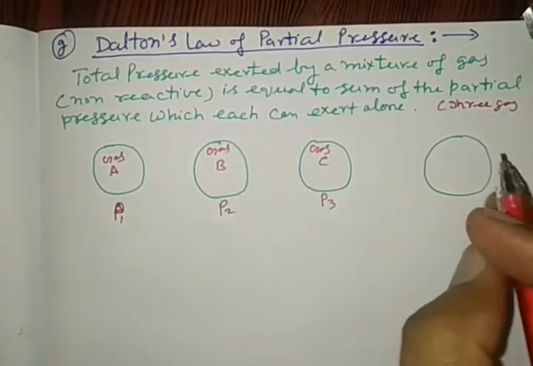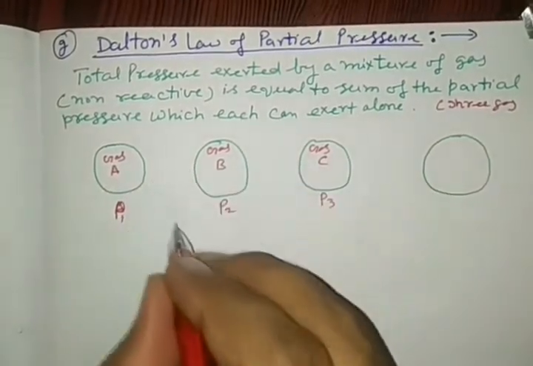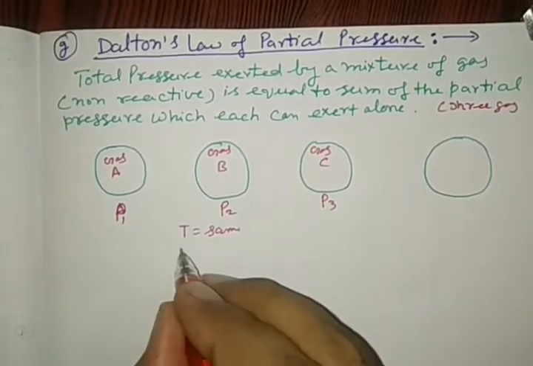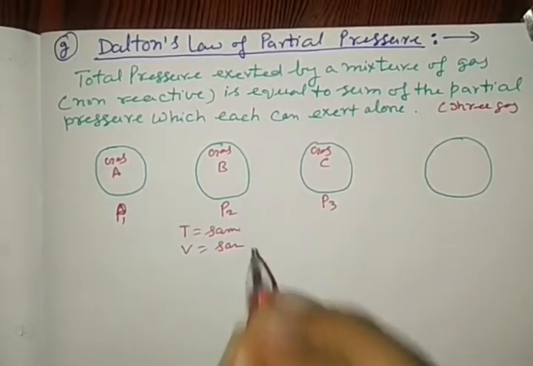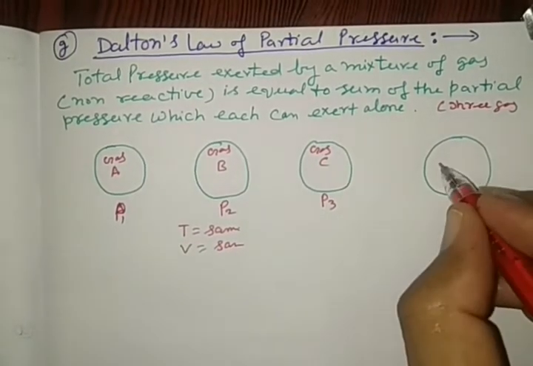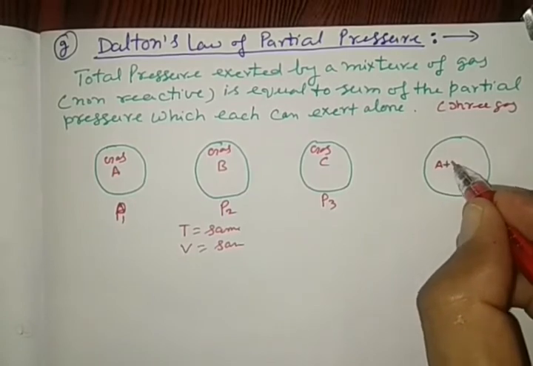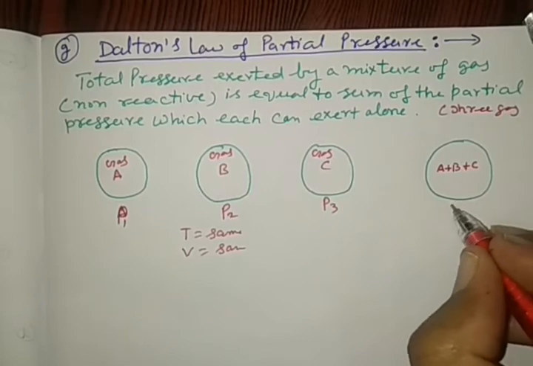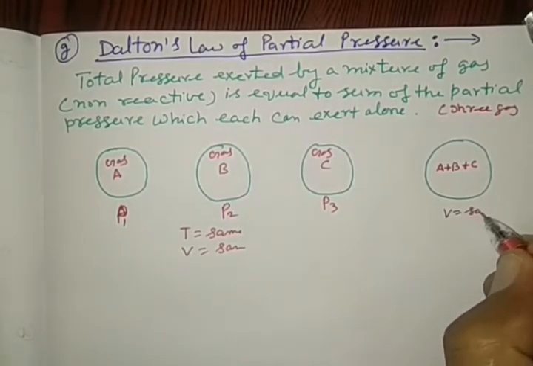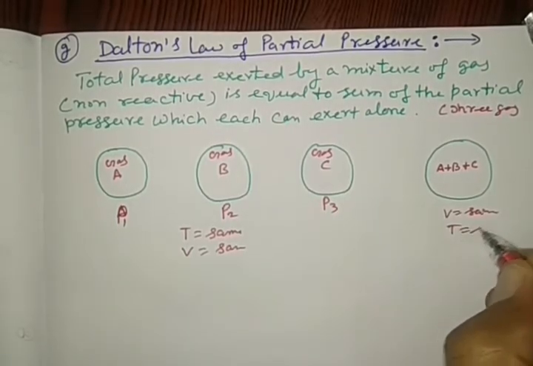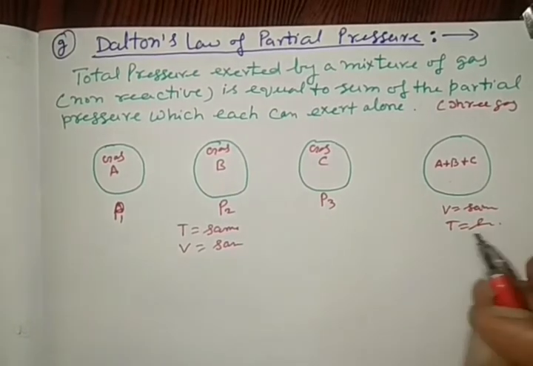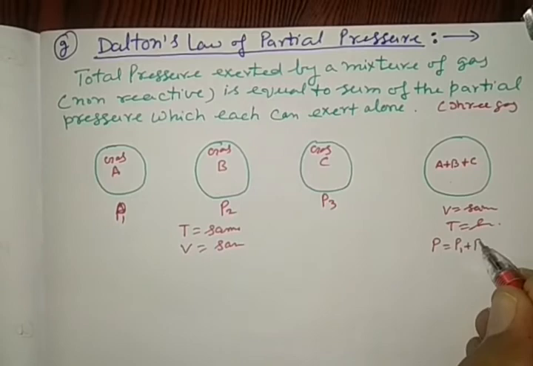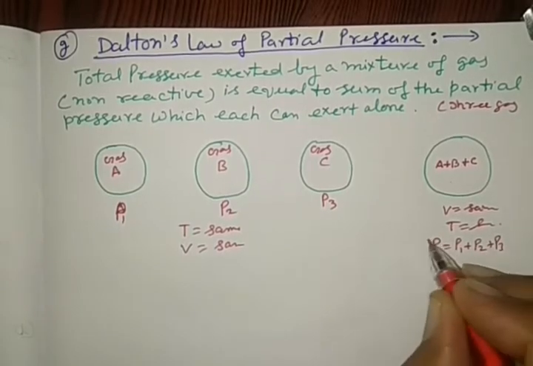Here the volume is the same and temperature is also the same. If all three gases A plus B plus C are filled, here also the same volume and temperature, then the total pressure exerted is equal to the mathematical sum of all three partial pressures.